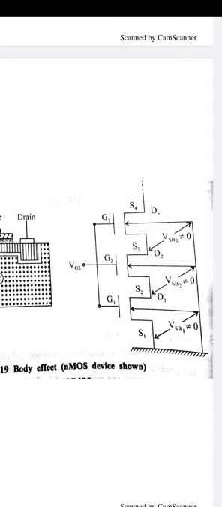As the source to substrate voltage increases, the width of the depletion layer also increases, behaving like a reverse biased PN junction. When the PN junction is in reverse bias, the depletion layer increases, which reduces the channel depth. To recover the channel, we have to introduce a new, higher gate to source voltage.